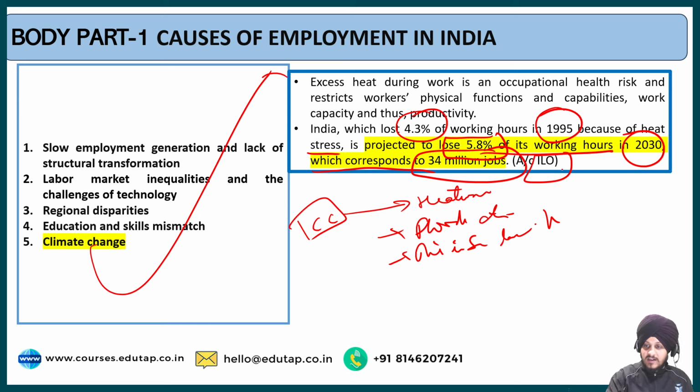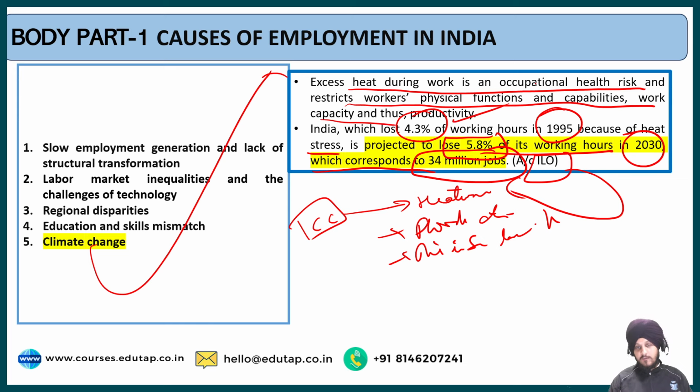This is the data projected by the ILO, and it reflects the impact of climate change on employment in India. The excess heat during work is an occupational health risk and restricts workers' physical functions and capabilities, and thus productivity. We have discussed that, and I hope this point is clear to you in a detailed manner.